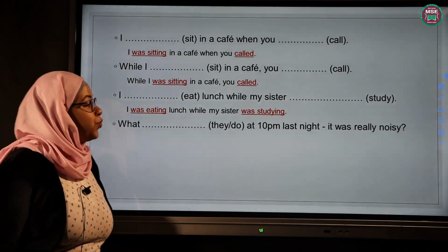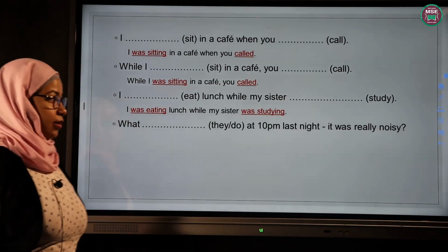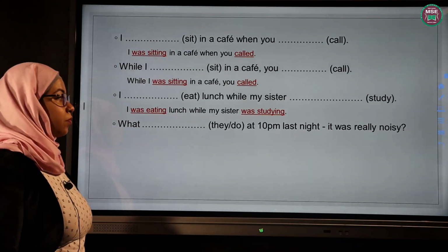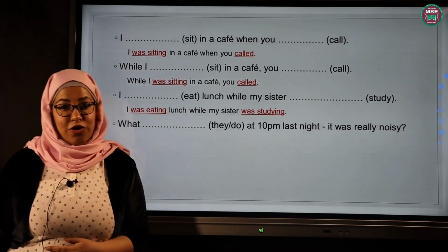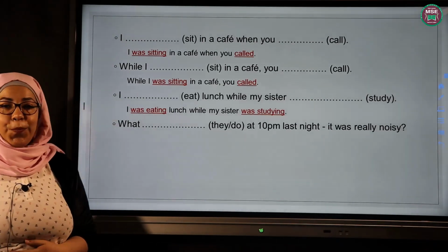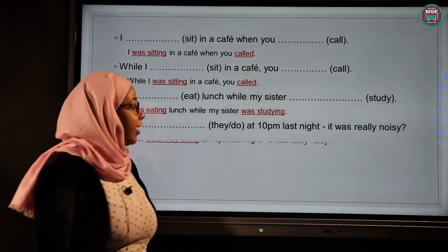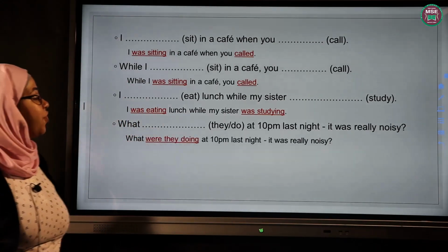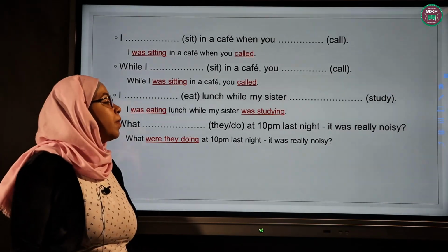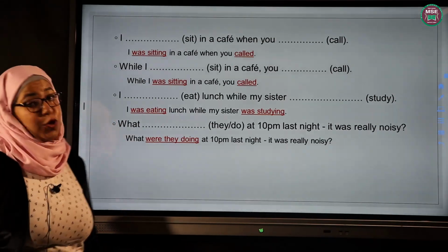What did they do at 10 p.m. last night? It was really noisy. Can you answer that on your own? Well, I'm sure you did great and answered it correctly. The answer is, what were they doing at 10 p.m. last night? It was really noisy.